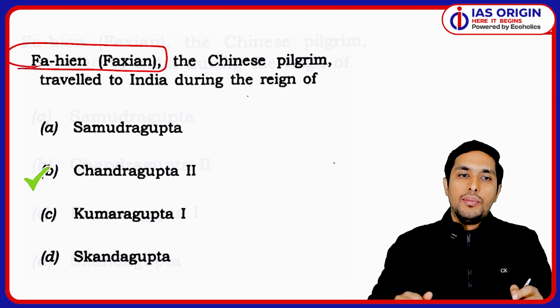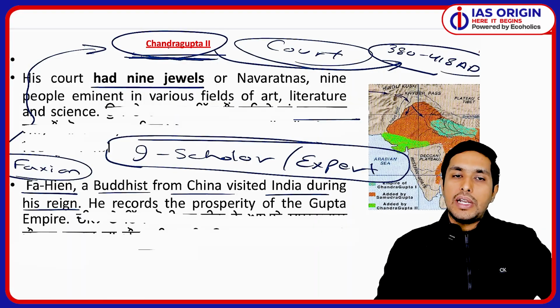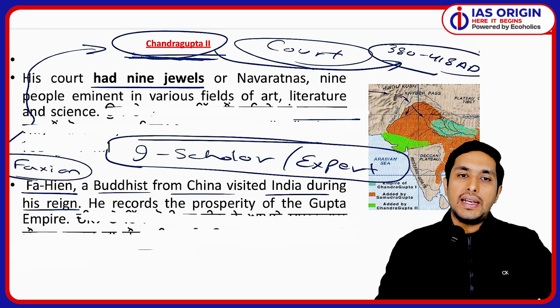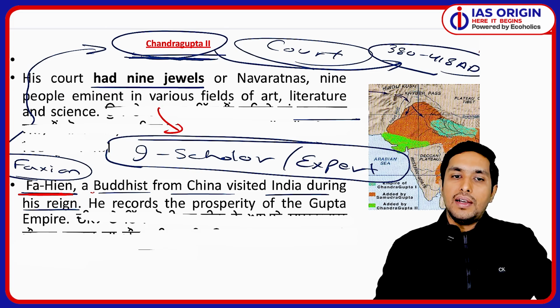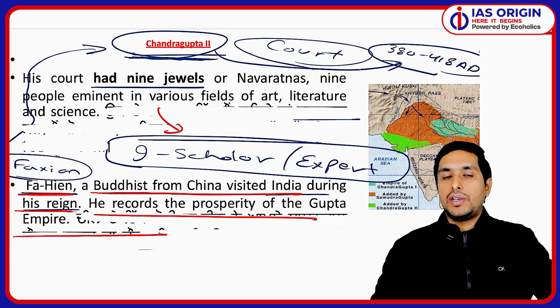Okay. Moving ahead. So this was done. I just want to tell you, like in the classes also we have discussed this, Chandragupta II, Vikramaditya, had nine scholars, the Navaratnas, and Fahien has also visited his court. This is a very important point we need to understand.